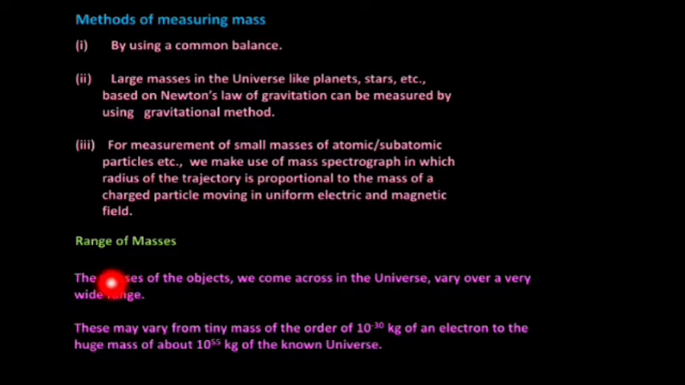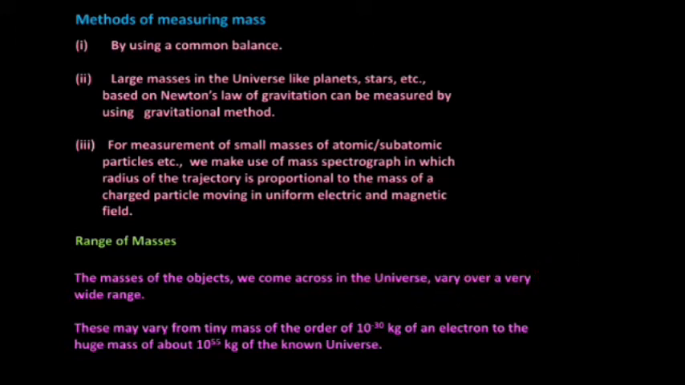Now we can see the range of mass. The masses of the objects we come across in the universe vary over a very wide range, in the order of 10 power 55 kilogram. At the same time, small masses like the mass of an electron will be a very small value, in the order of 10 power minus 31 kilogram. In our slide it is given in the wrong way; it should be 10 power minus 31 kilogram.